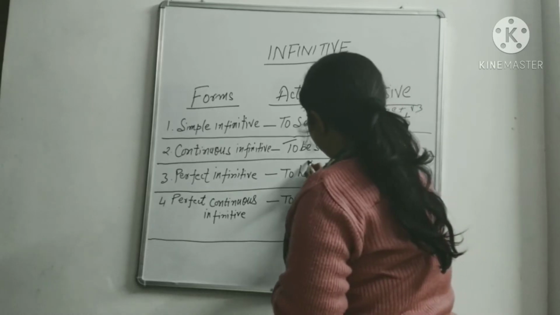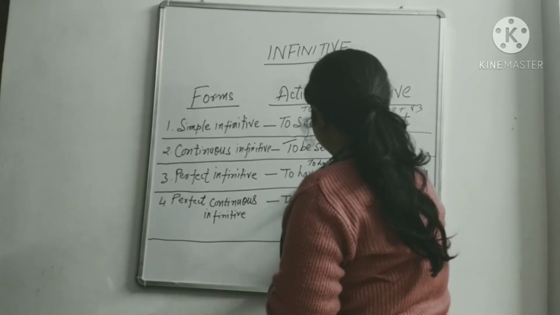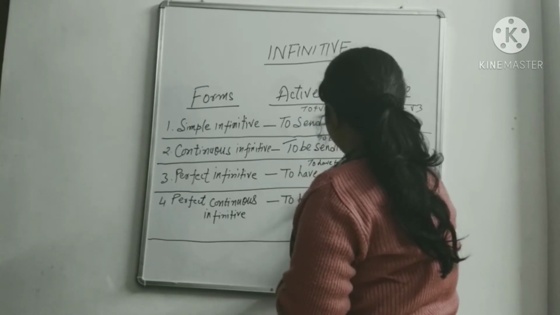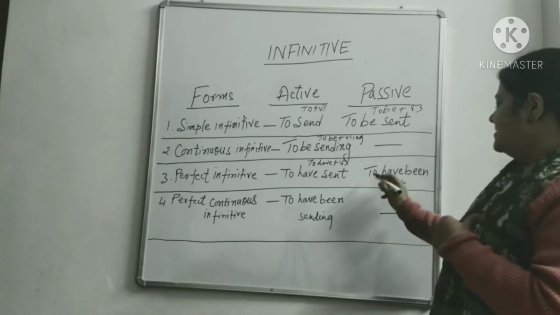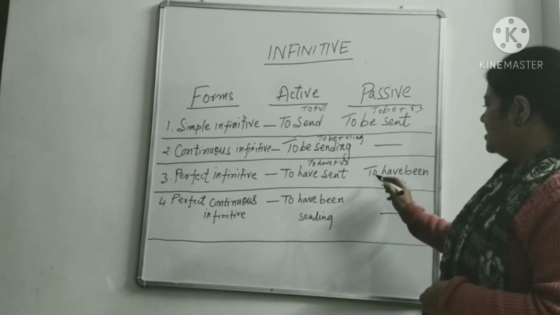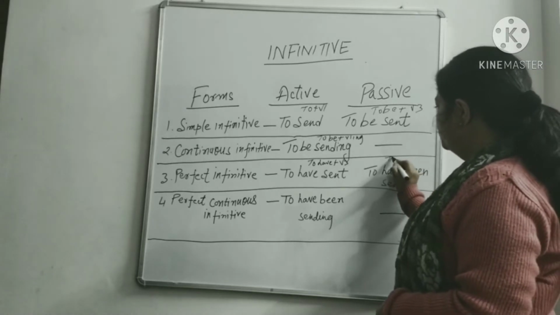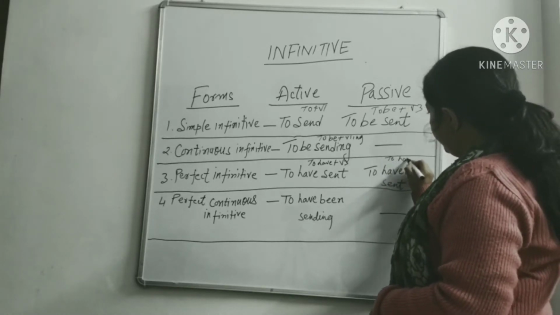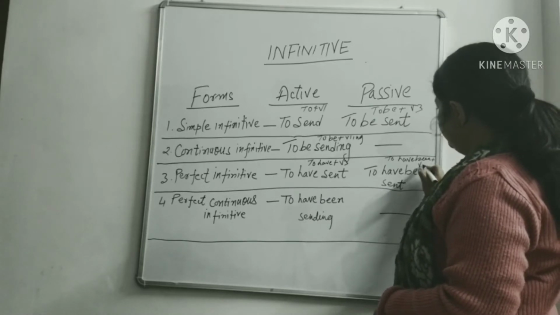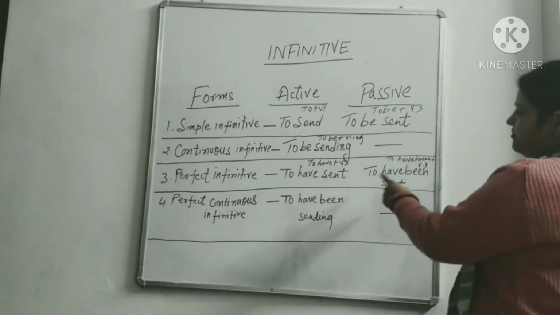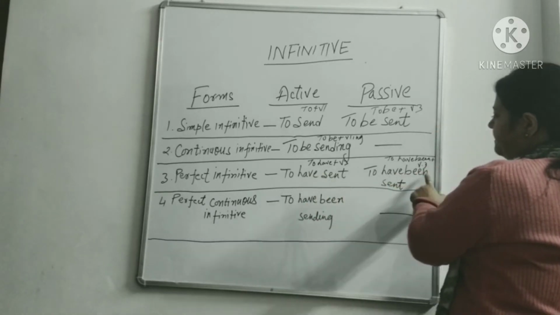And in passive voice it is to have been plus V3. To have sent, to have been sent.